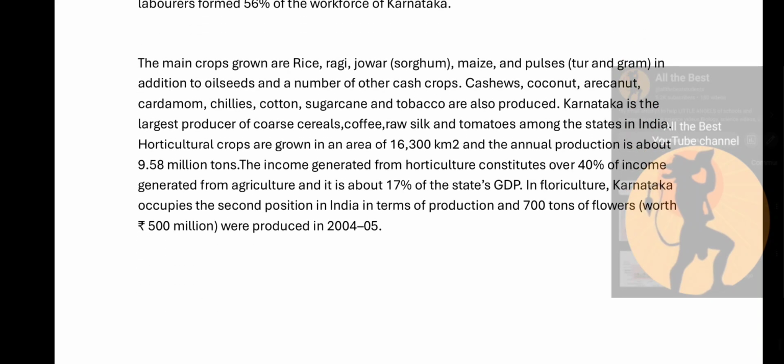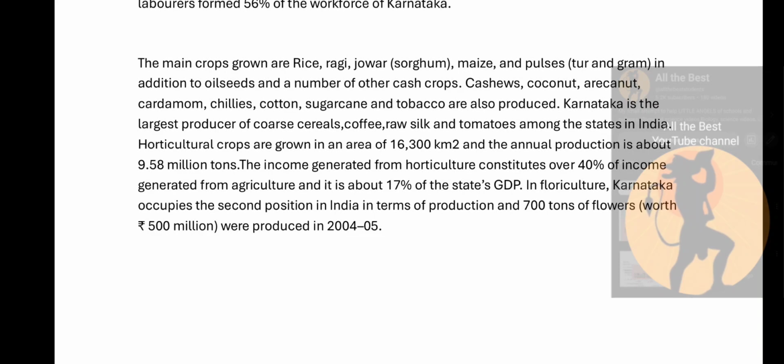The major crops grown here are ragi, rice, jowar, maize and pulses, in addition to oil seeds and a number of other cash crops. Cashews, coconut, arecanut, cardamom, chilies, cotton, sugarcane, and tobacco are also produced. Karnataka is the largest producer of coarse cereals, coffee, raw silk, and tomatoes among the states in India.